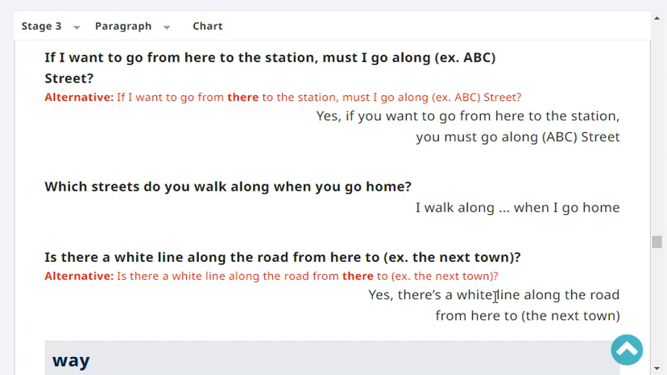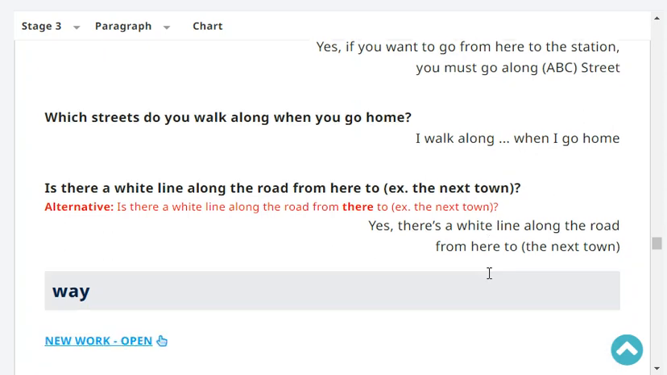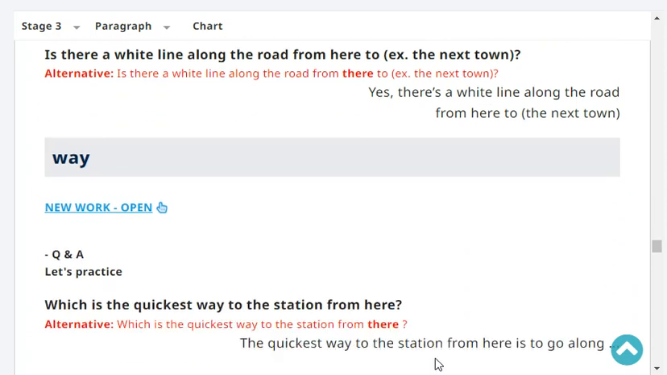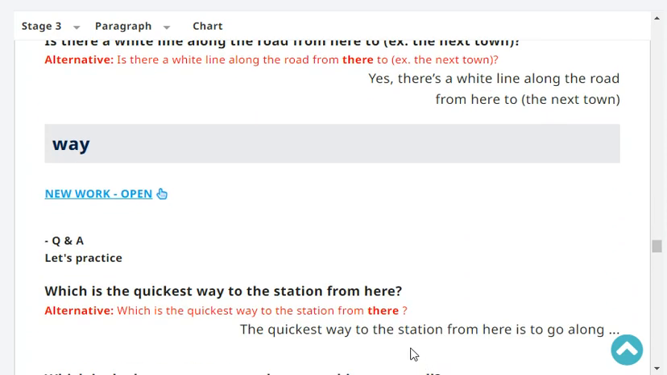Yes, there is a white line along the road from here to the next town. Very good. And that's the end of our revision. Let's have a new word.